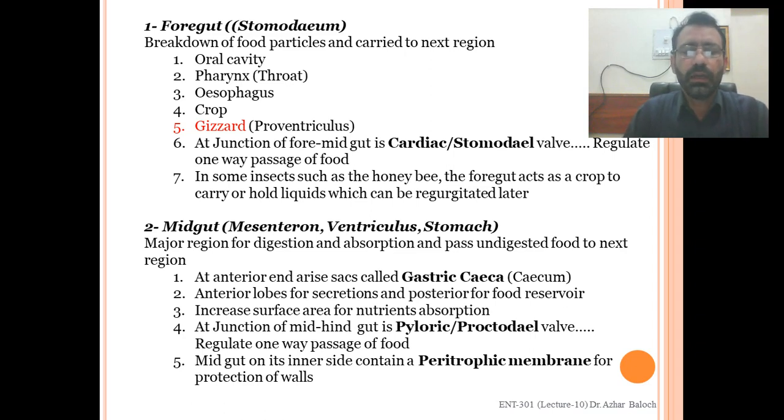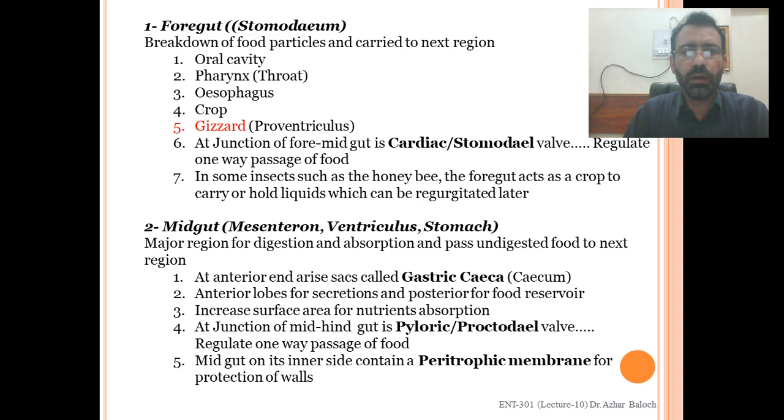These gastric caecae have two functions. Their anterior lobes are used for secretions that may be used for the digestion of the food, and their posterior lobes are used for food reservation, to reserve the food. So they increase the surface area for nutrient absorption.